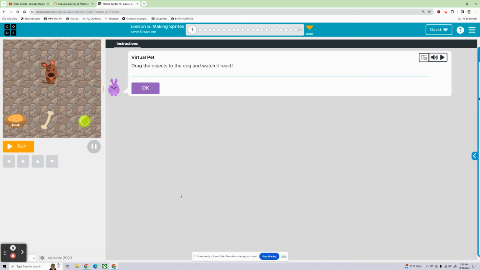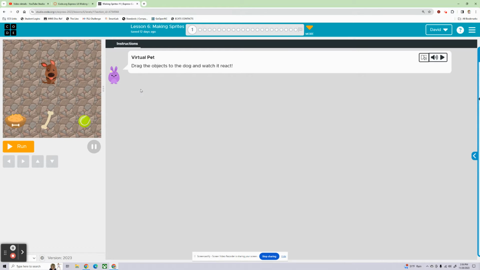We're on lesson 6 in the code.org Express unit, and we're going to be making some sprites today. Let's go for it. On this one, we have a virtual pet. We're going to drag some objects to the dog and see how it reacts. All right, so we click run first here, and let's go ahead and feed the dog.